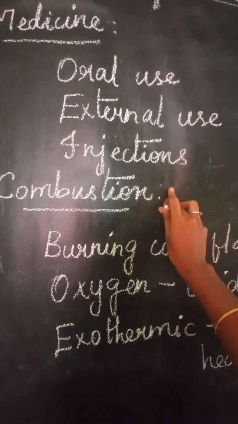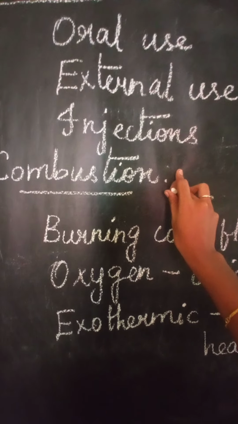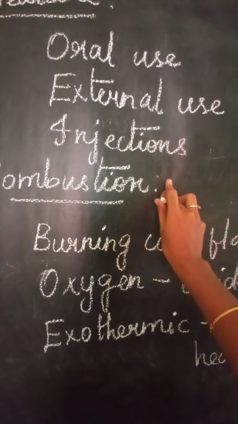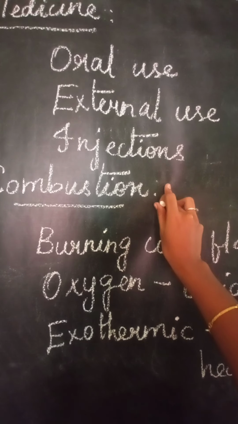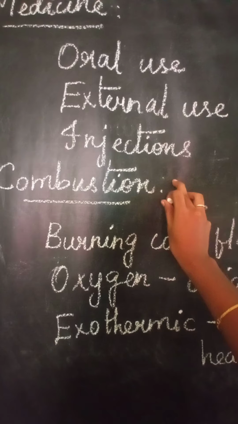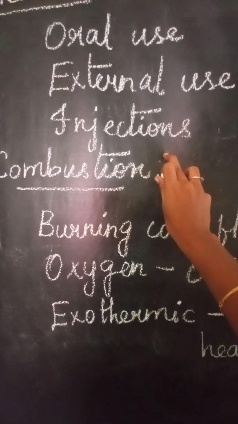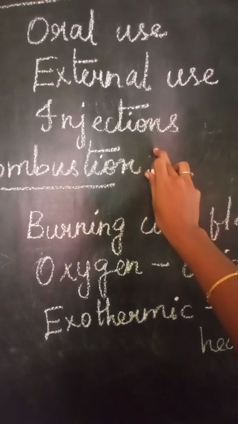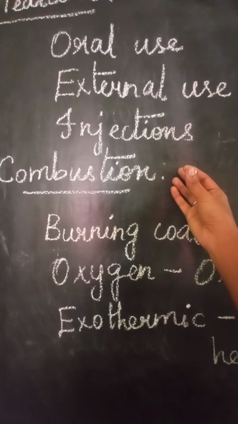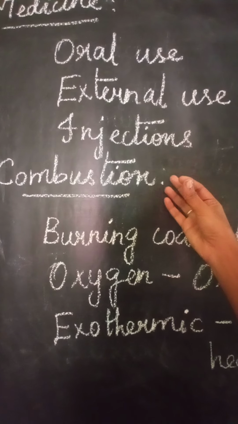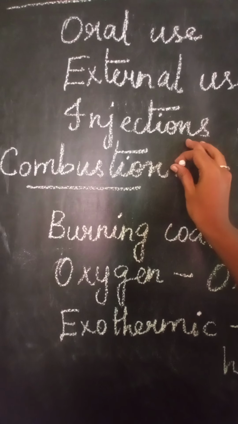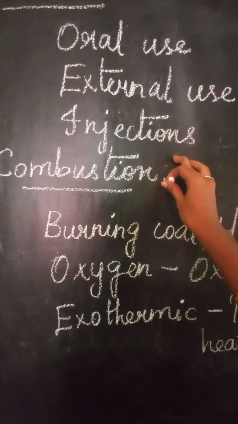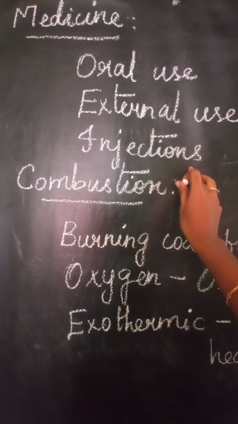And then injections, which we know very well. Injections can be given directly, or they can be given through drips. When we are given glucose or anything through the drip, the injection can be injected into it and in that way inserted into our body. Or else the injection is given directly to our body. Based on the disease, we use injections in different ways. So this is the use of injections.